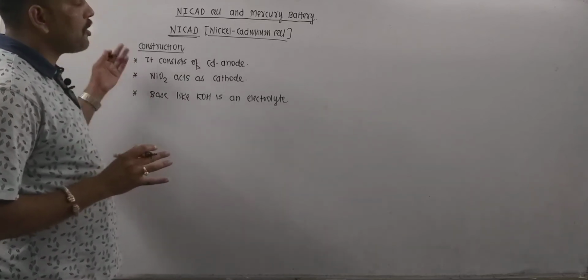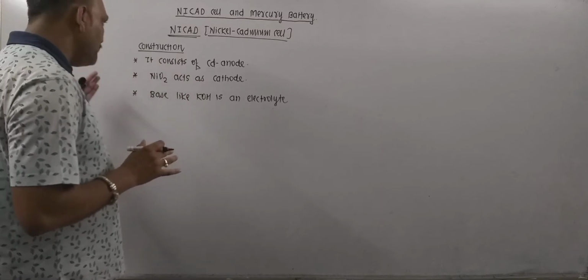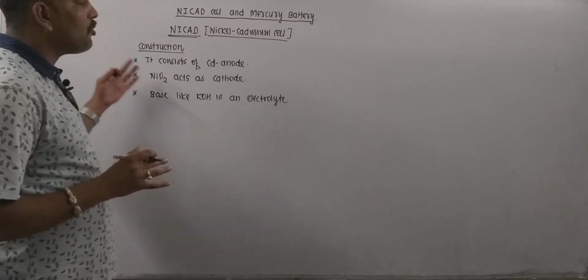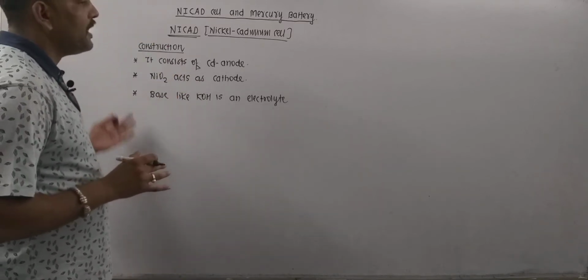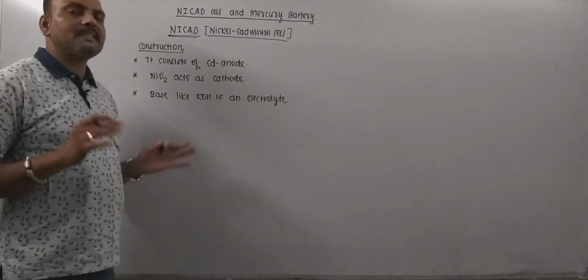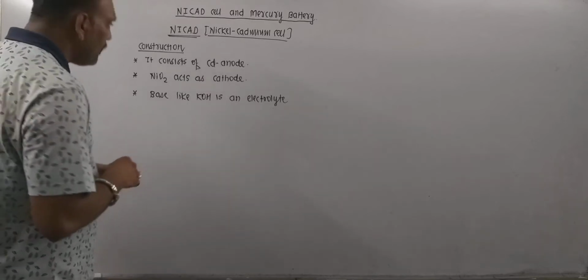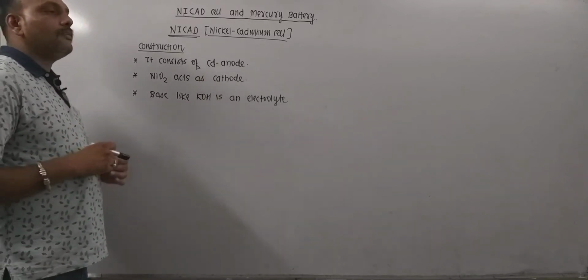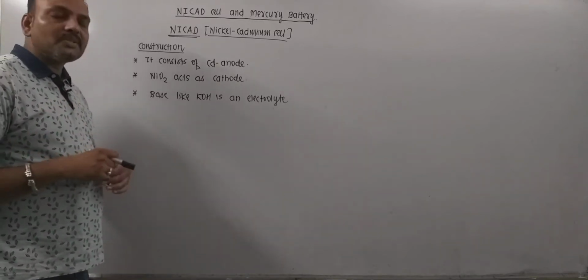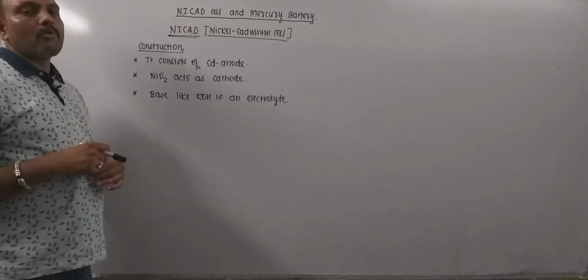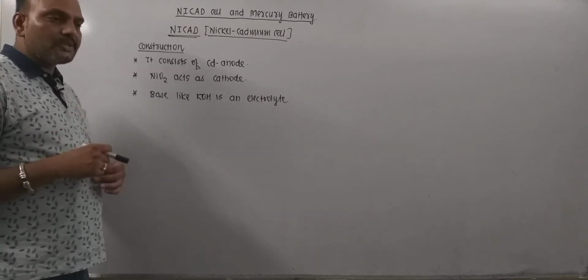It consists of cadmium anode, nickel oxide, I mean NiO2 cathode, and KOH, which happens to be a base, serving as an electrolyte.